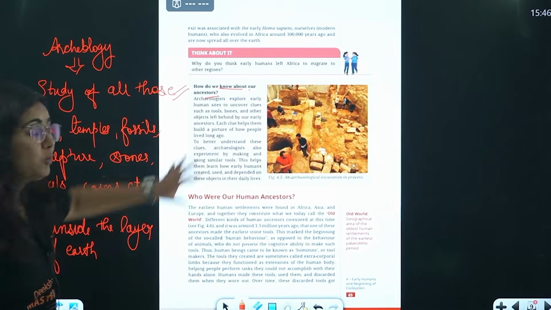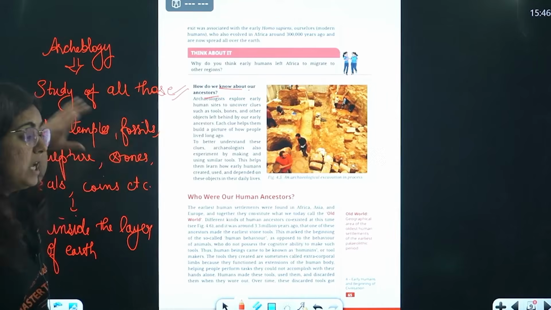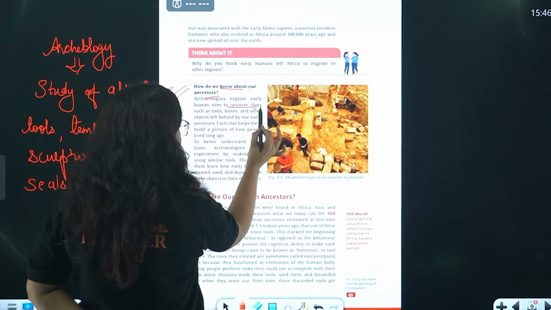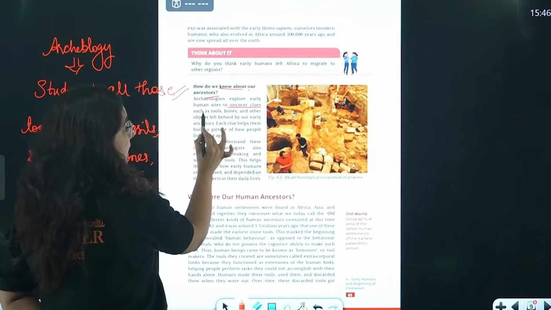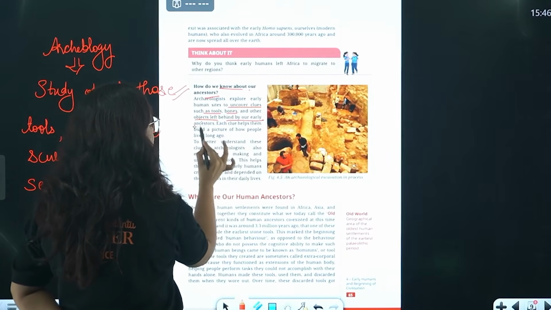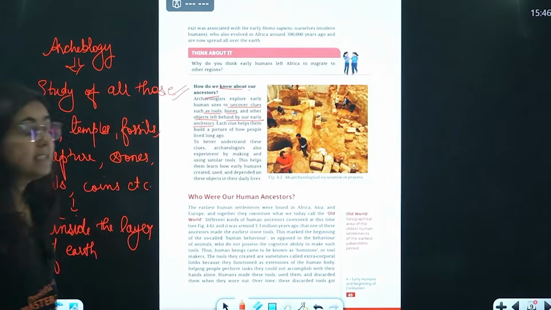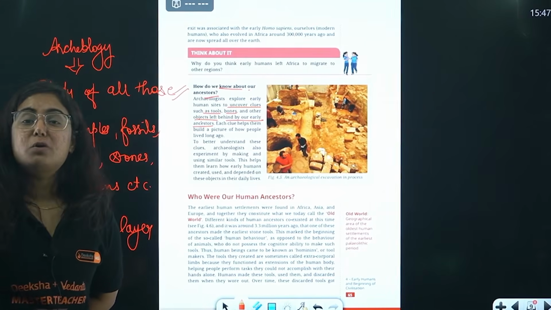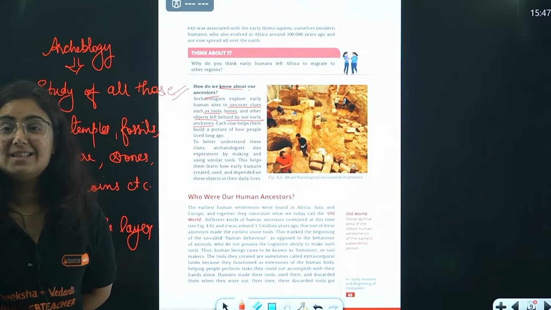Archaeology. So how do we know about those early humans? We got to know about those early humans when we uncover those sites, that include tools, bones, other objects that were left behind by our ancestors. And this is how we got to know about history, about our past, our ancestors.